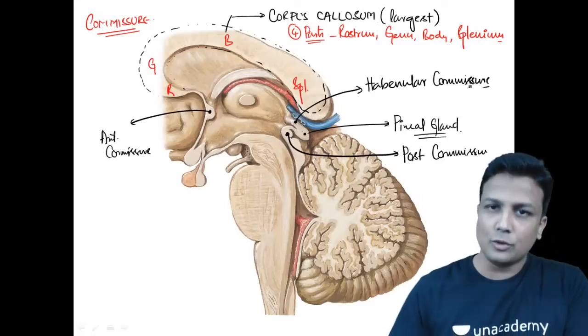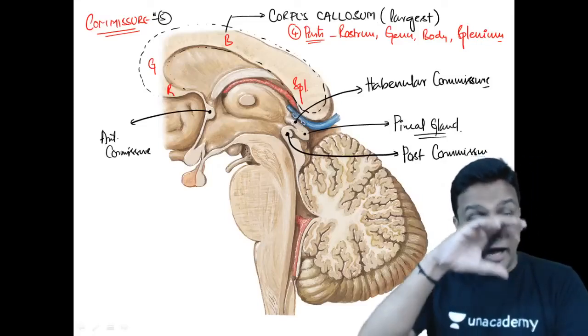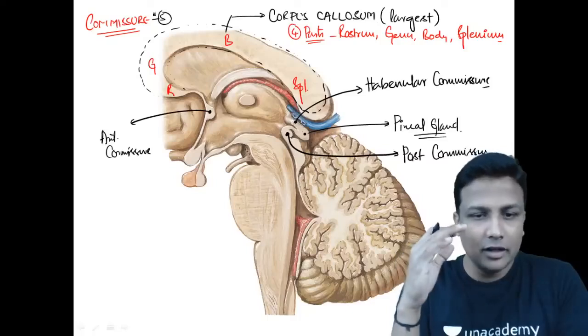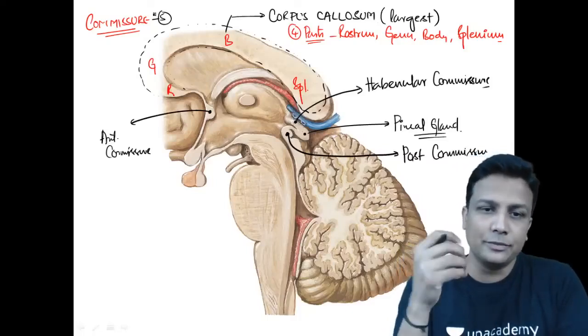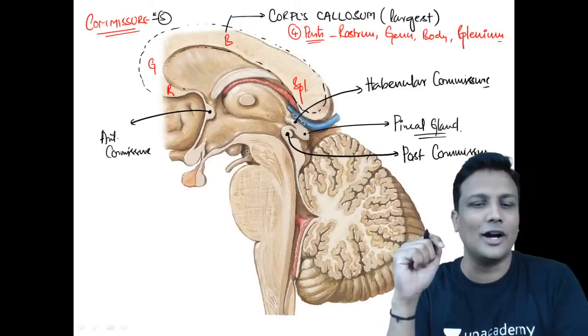Fine. So in total you'll be having 5 commissural fibers, guys. The largest one will be the corpus callosum. Below the rostrum there will be anterior commissure, below the pineal gland posterior commissure, and above the pineal gland there will be habenular commissure, guys.